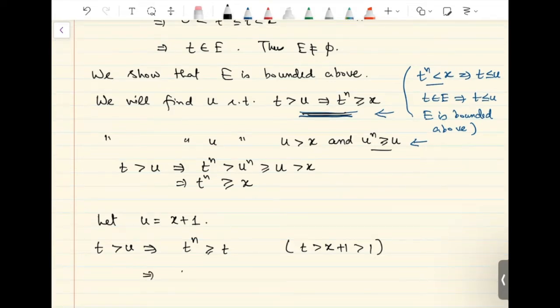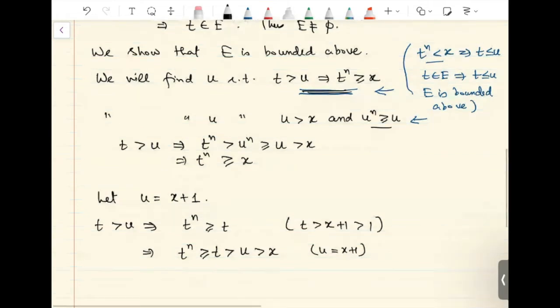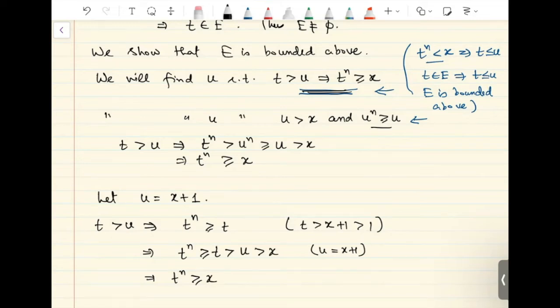So this further tells us that t is bigger than U, and U is bigger than x, right? Because U is x plus 1, which is bigger than x. So t raised to n is bigger than or equal to x, and this implies that t does not belong to E. E was the set of all positive real numbers such that t raised to n is less than x. And since here, whenever t is bigger than U, t raised to n is bigger than x, that means t does not belong to E.